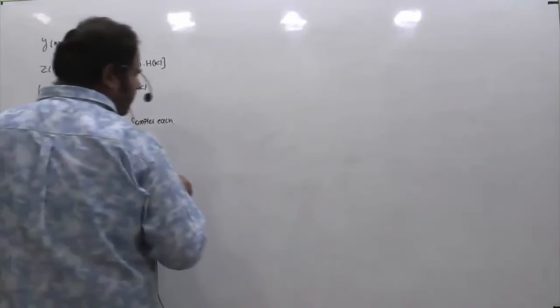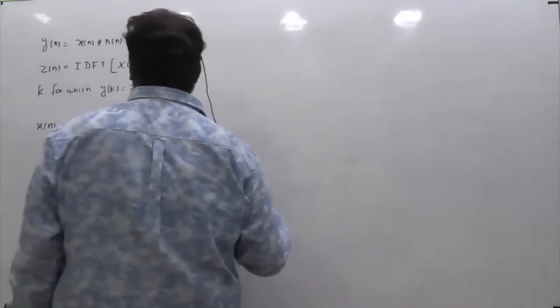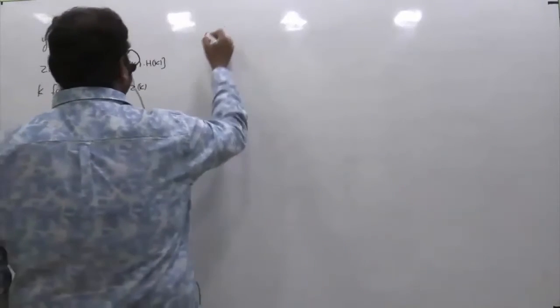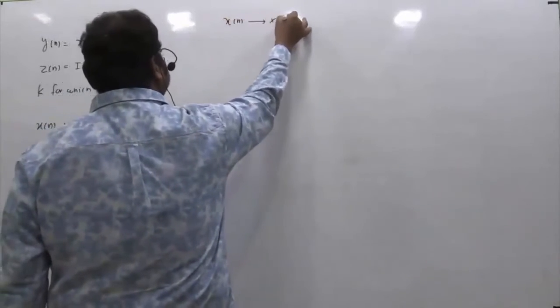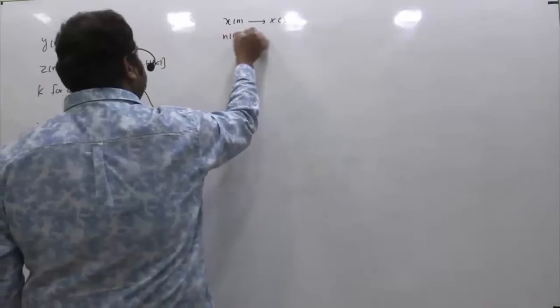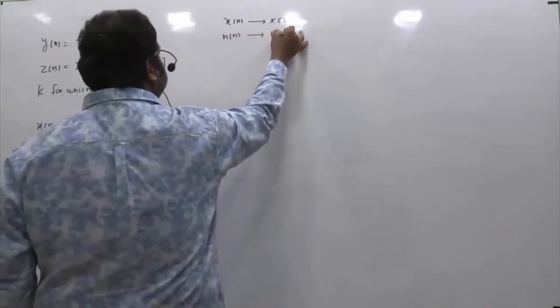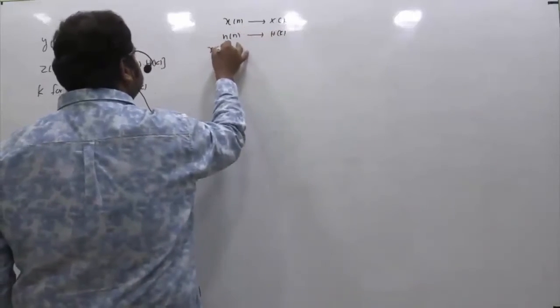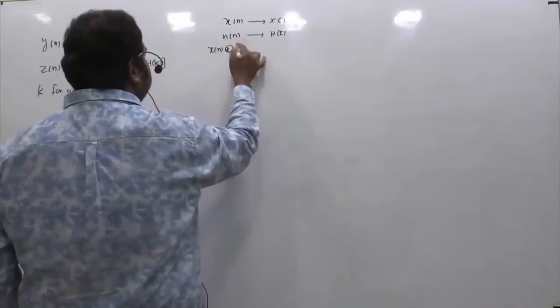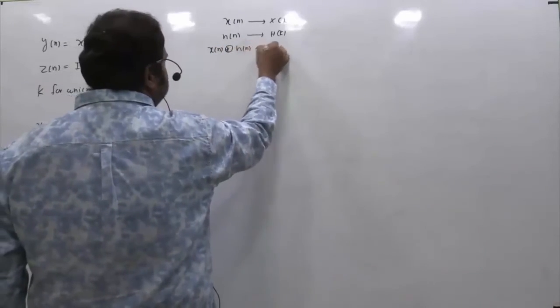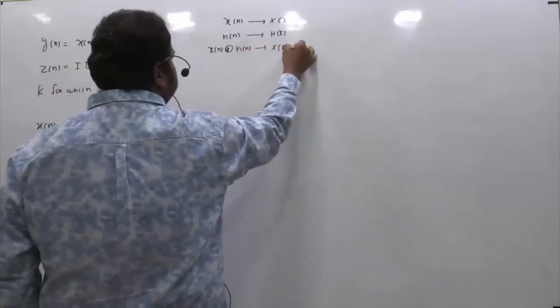You know very well, in DFT you have learned the property: if x[n] has DFT X[k] and h[n] has DFT H[k], then if you do circular convolution of x[n] with h[n], we get X[k] multiplied by H[k].